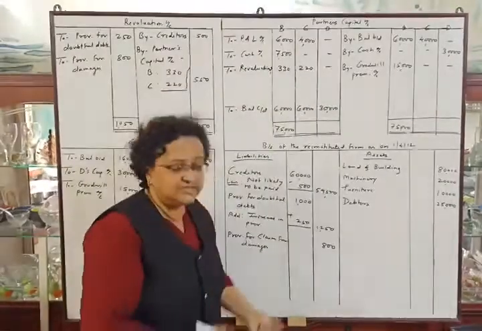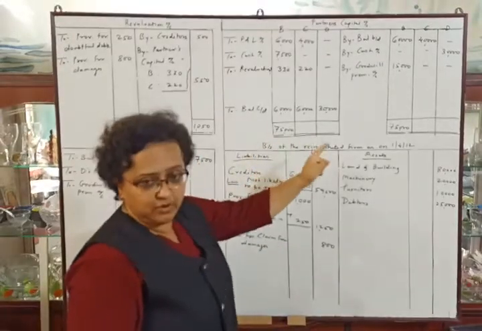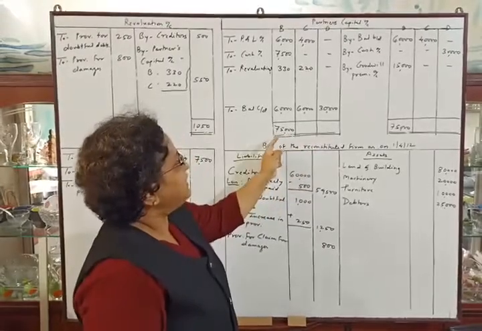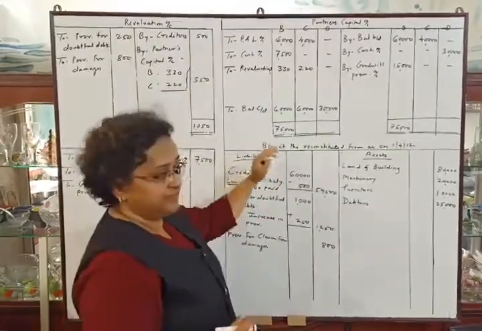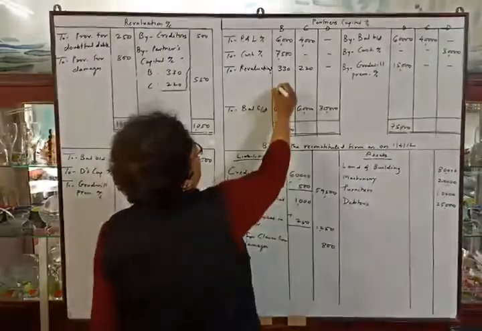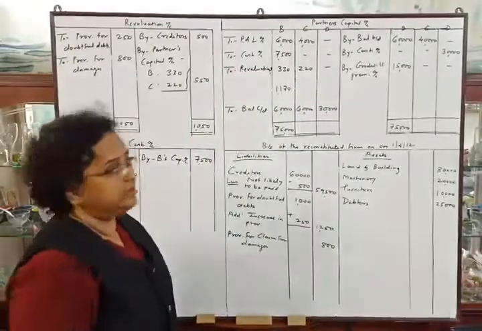So total is 73,830. 75,000 is the higher amount, so we will write here, and after deducting 73,830 from 75,000, we will get 1,170.